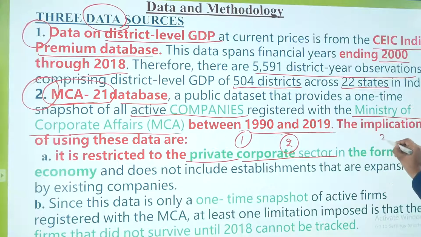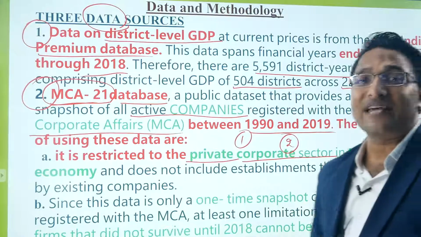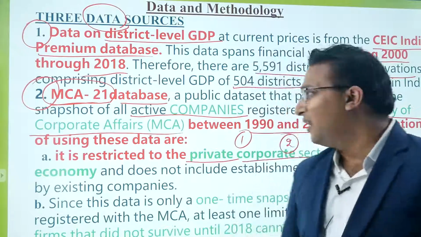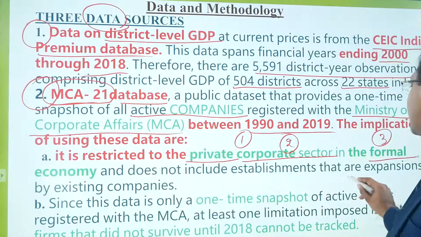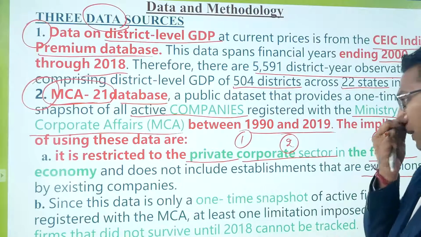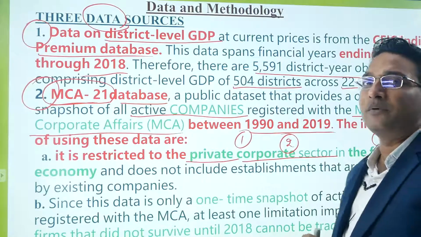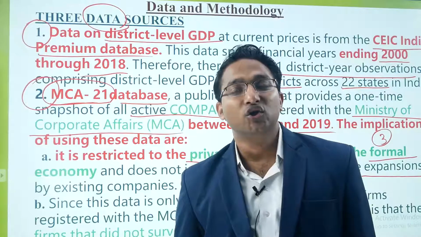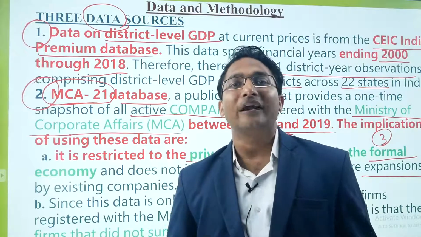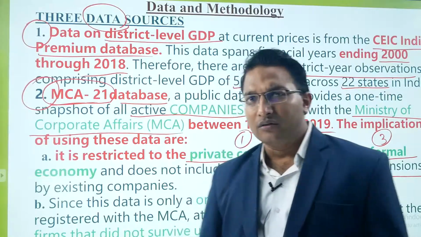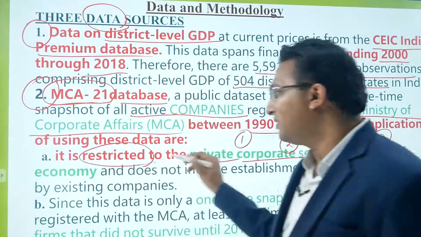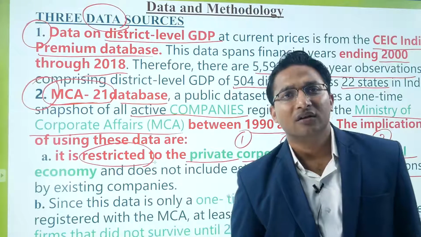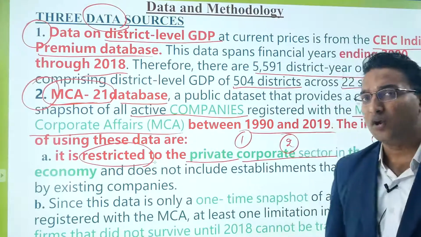And it talks only about the formal sector. It does not include the informal sector. And it does not include the establishments that are expansions by existing companies. So if an existing company is opening its new unit, new branch, that is not included over here. So in a way, this data is very restrictive. But given the present condition, this is the best data that we could have taken.